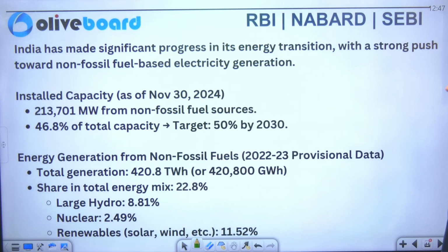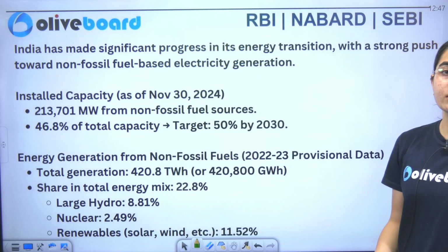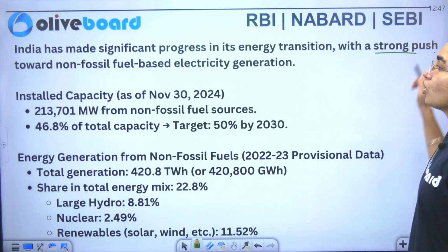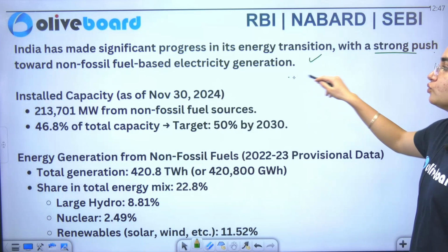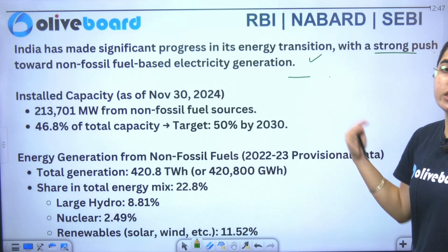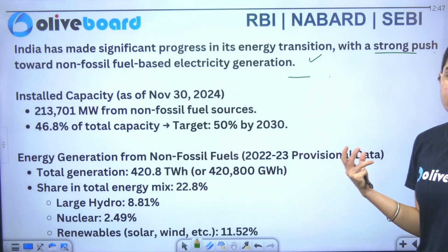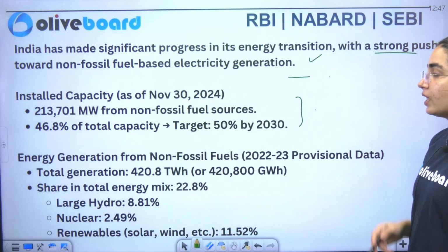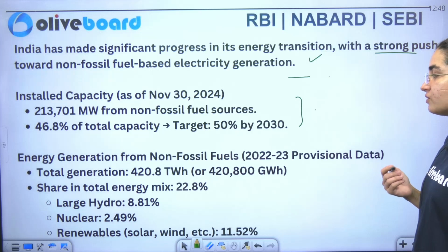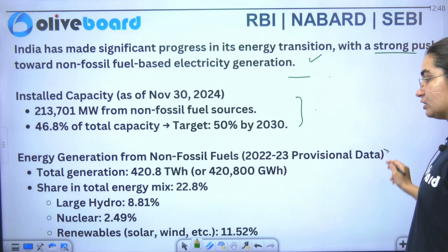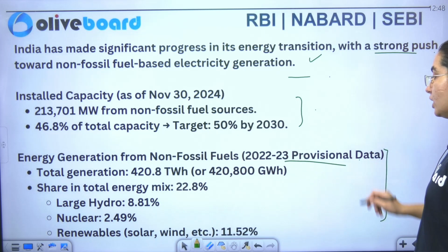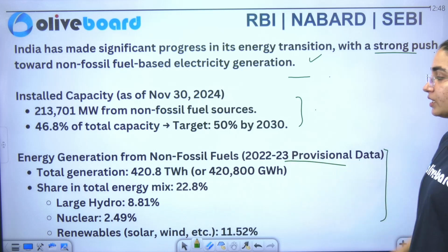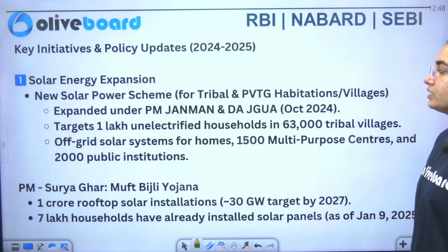Now India has made significant progress in its energy transition with a strong push towards non-fossil fuel-based energy generation. It includes the capacity building as well as the installed capacity, you can see the case here. Energy generation from the fossil fuels, specifically from the 2022-23 provisional data. You can just read the data by yourself.